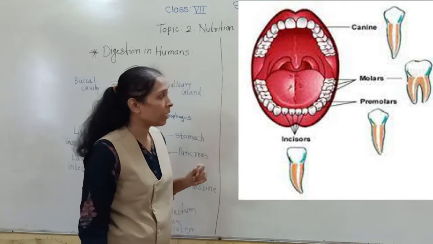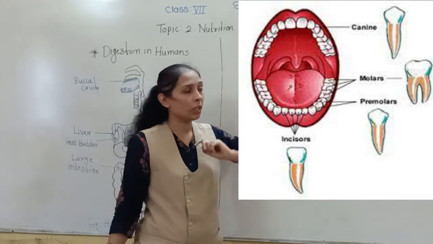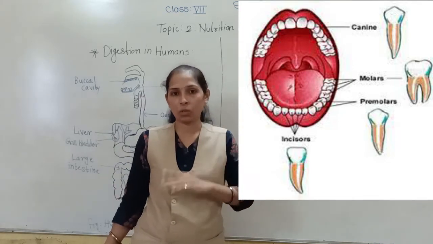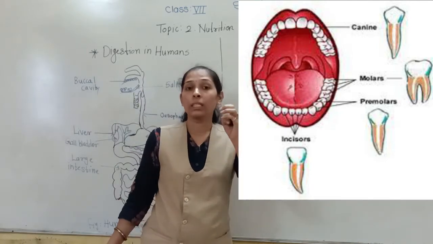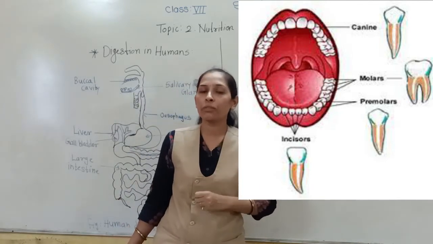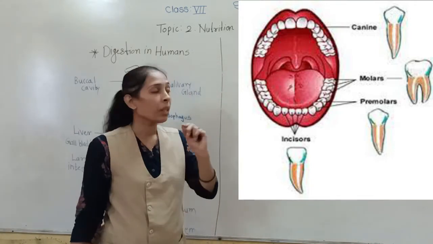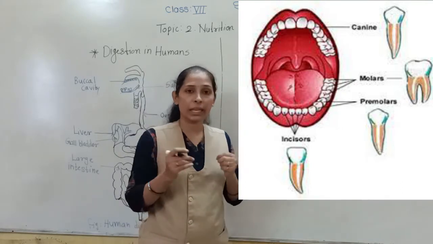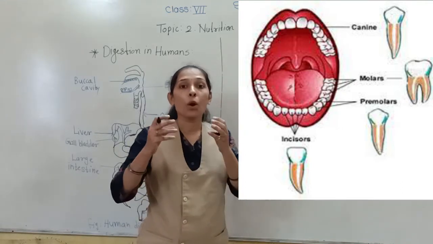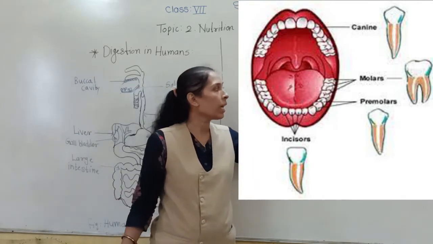See here in the image, the first 4 teeth from the upper and the lower jaw are called what? Incisors. The first 4 teeth are called incisors. These incisors help to cut the food, that's why they are called cutting teeth. Next, after the incisors, on both sides of the incisors there is one pointed tooth, and that pointed tooth is called what?